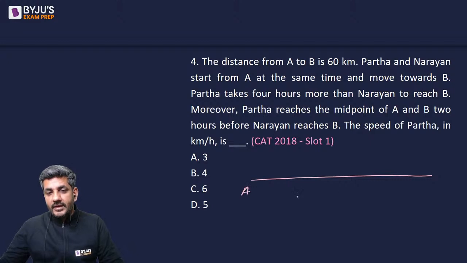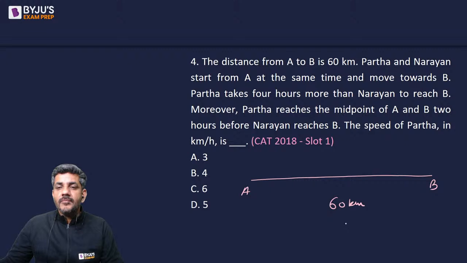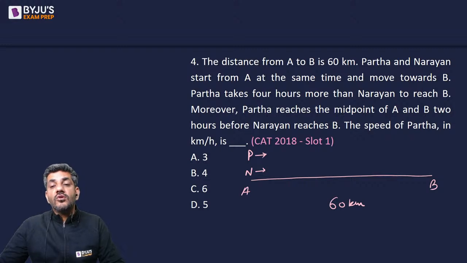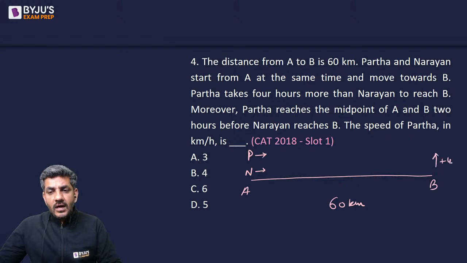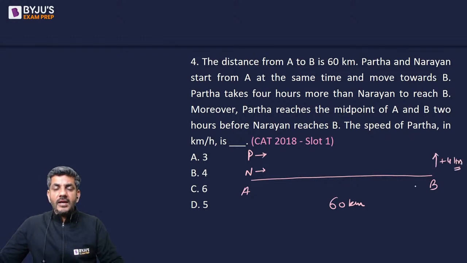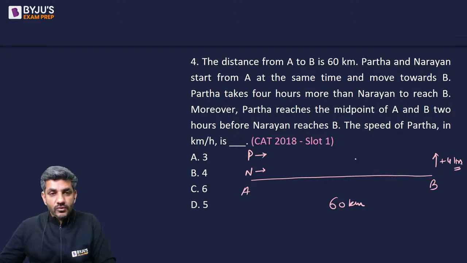So this is point A, this is point B. The distance between them is 60 kilometers. Partha and Narayan start from A at the same time and move towards B. So Partha and Narayan, they start from here at the same time, move towards B. Partha takes 4 hours more than Narayan to reach B. So at whatever time Narayan reaches here, Partha reaches 4 hours behind him. That means he takes 4 hours more.